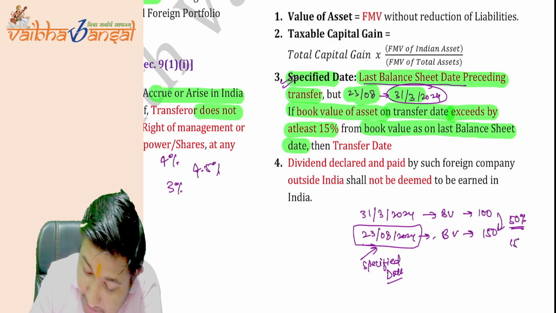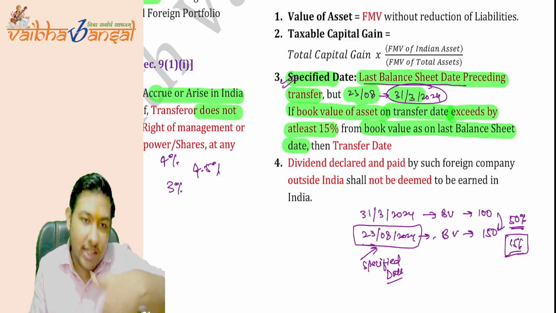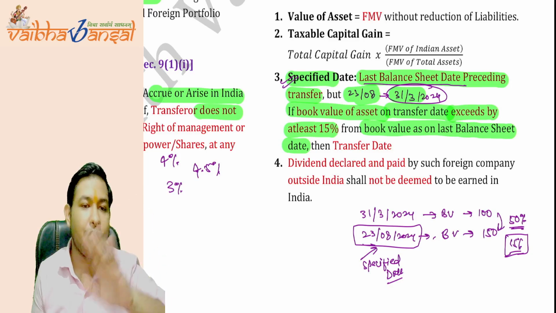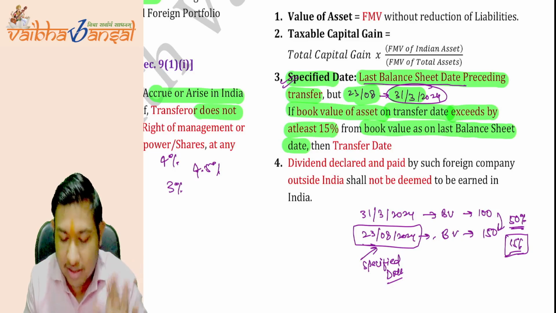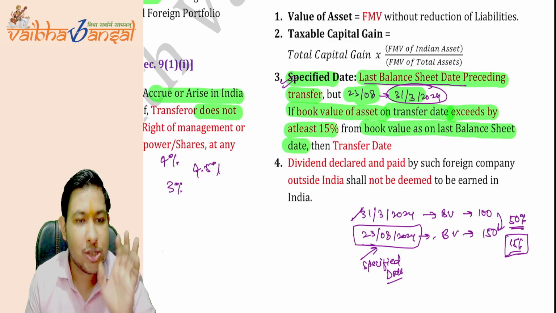Only 15% is the tolerable limit. If that change is within the tolerable limit, like from 0 to 15%, is there any change? Then there is no problem. Then you can take the 31st March 2024 as the specified date.